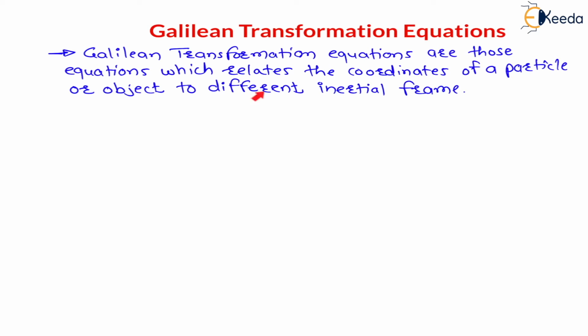Now see, here I have written the definition. So let us read the same definition for Galilean transformation equations. Galilean transformation equations are those equations which relate the coordinates of particles or objects to different inertial frames. Now my dear students, I will underline the keywords here: relates the coordinates of particles or object to different inertial frame.